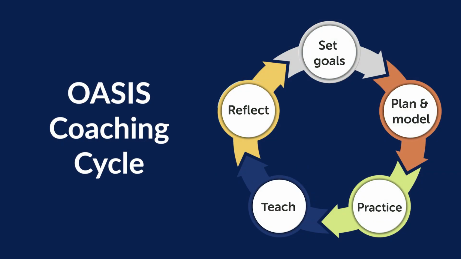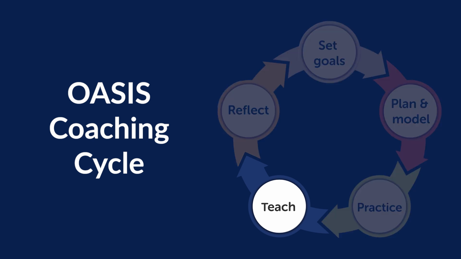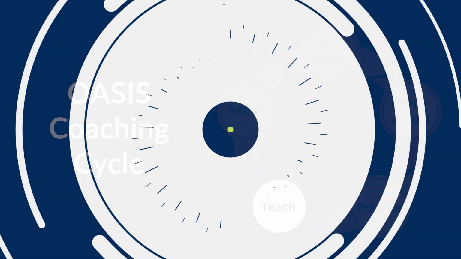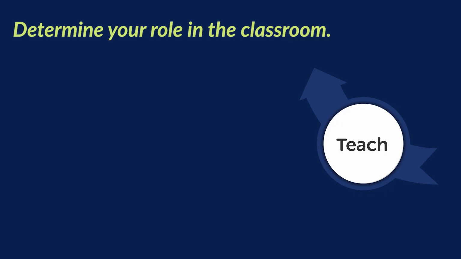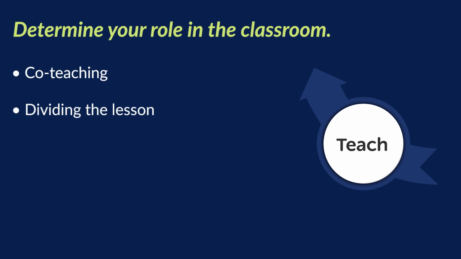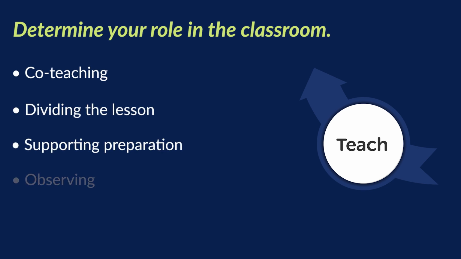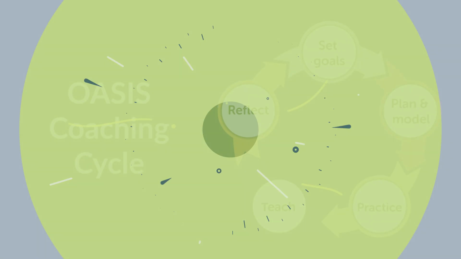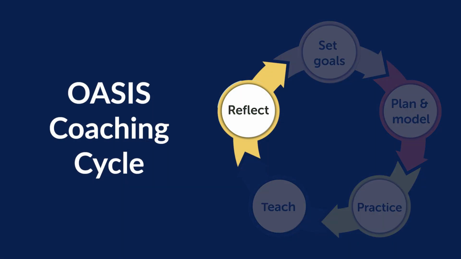Moving to the fourth step of the Oasis coaching cycle is the reward for all your hard work. Teaching the lesson using the new plan. As a coach, plan with the teacher and determine your role in the classroom, whether co-teaching, dividing up the lesson, supporting preparation, or observing. If unable to be present during instruction, review the teacher's plan to have a meaningful discussion afterward. The final step is reflection.